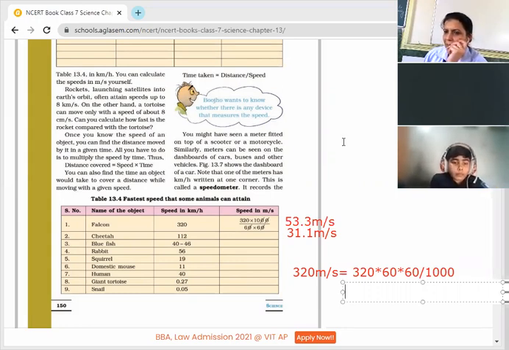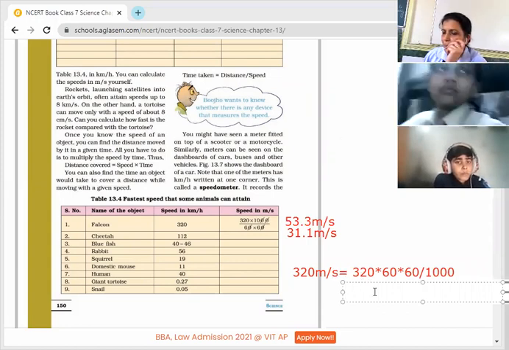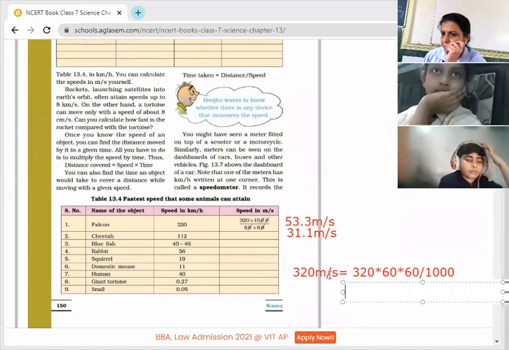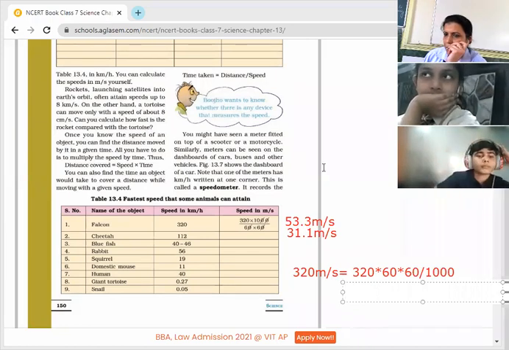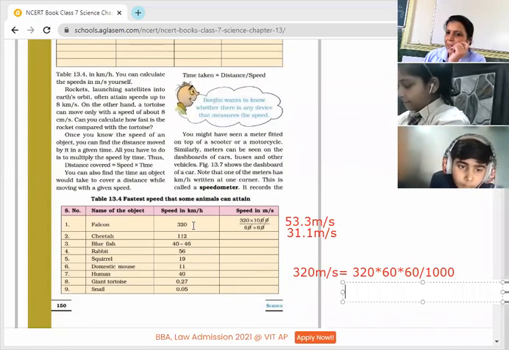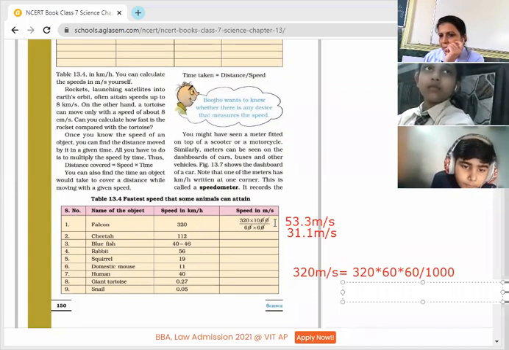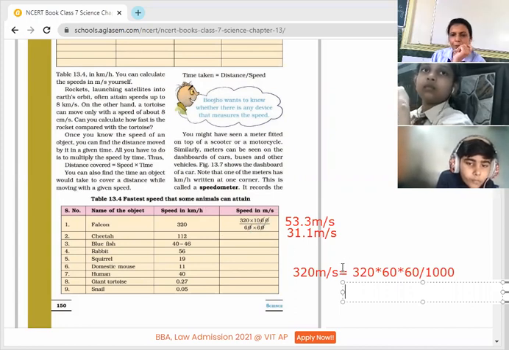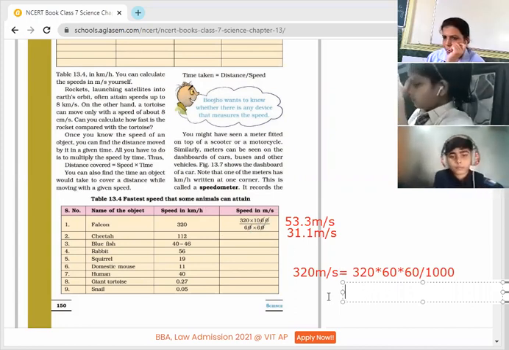So that's why I'm telling you, you need to pay much more attention to which unit we need to change. There is no hard and fast rule, children. Already we know that 320 kilometers per hour, to go from kilometer to meter we multiply by 1000. Simply, because from a bigger unit you are moving to a smaller one. Here also from hours you are moving to seconds. So that's why we did this. And if you are going to do the reverse, then we will do it in this way.